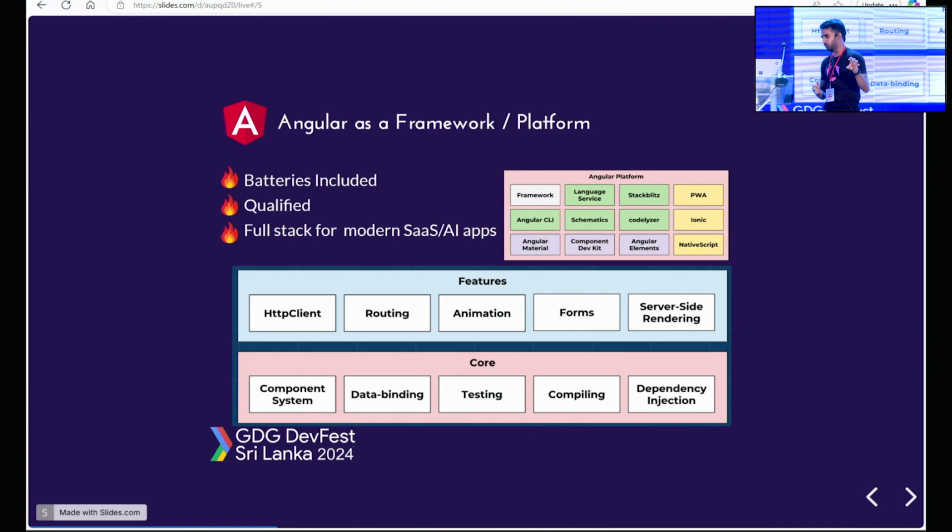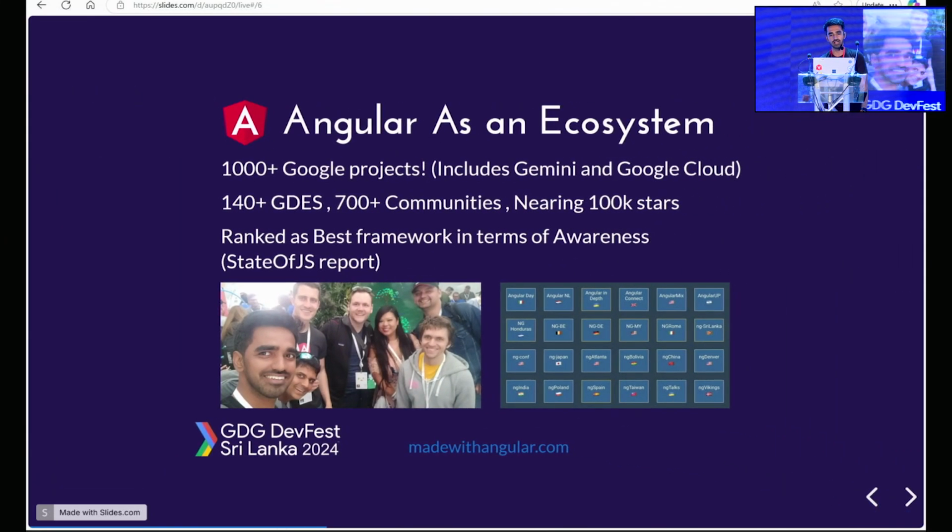And then if I have to talk about the core features, this is common across all. If you are a typical software developer, you would be doing component-based systems, data binding, testing, compiling, and dependency injection. These are fundamental concepts in any web application development or even software development. But when it comes to Angular, it's a framework. It provides a lot of capabilities for end-to-end application development, from local development experience to debugging and to production. So with that, I have set the context for this session.